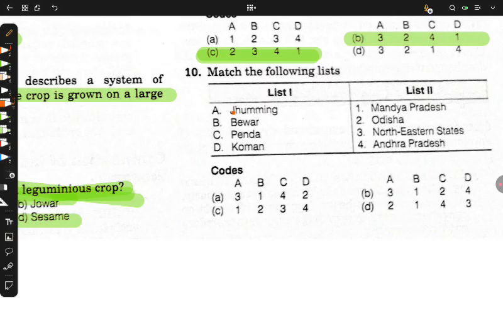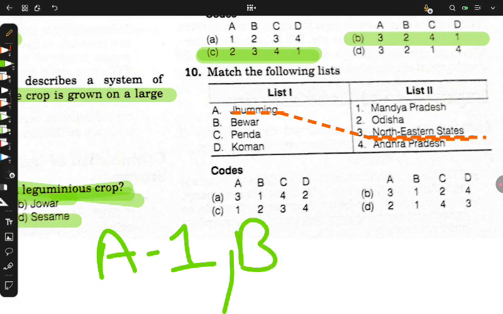Final one. Jhuming is practiced in northeastern states. I have told you to remember this. Jhuming is called so in northeastern states. Therefore, you will mark A1. Let's talk about B. Bewar, I have told you about Bewar. Bewar is in Madhya Pradesh.